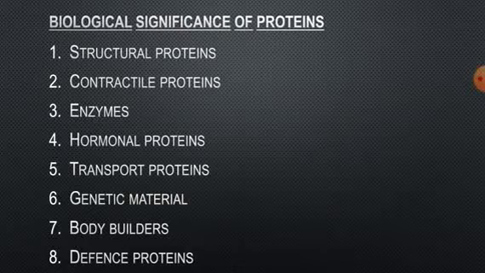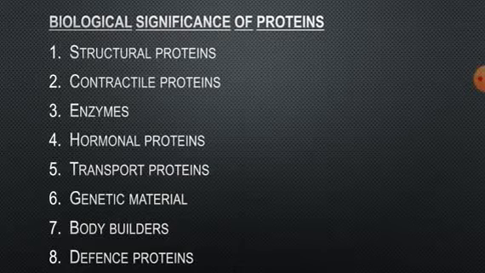The first one is structural proteins. Structural proteins, such as keratin, form definite structures like hair, nail, horn, while collagen forms connective tissues, and there is also the silk of spider web, etc.